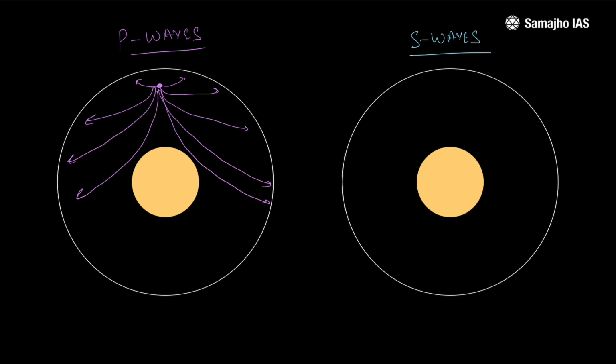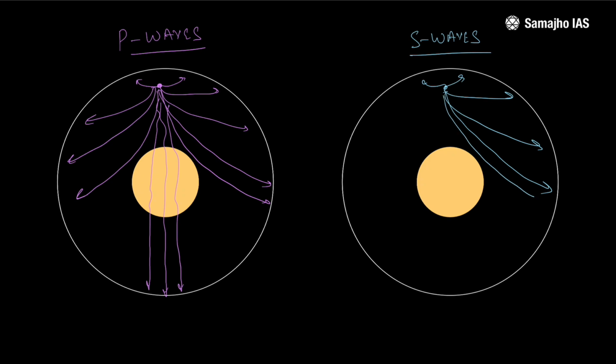What happens at the core? Although it would be refracted, it would go past the core, the liquid core. This is what we will notice. On the other hand, the S waves would propagate in a different manner. They would bend just like the P waves in the Earth's crust, but it would not propagate outside the Earth's crust. It would not pass through the liquid core.